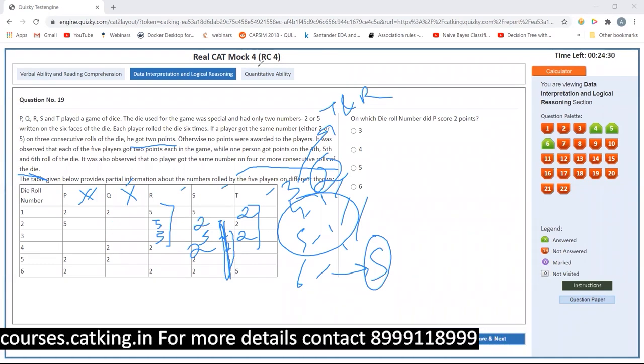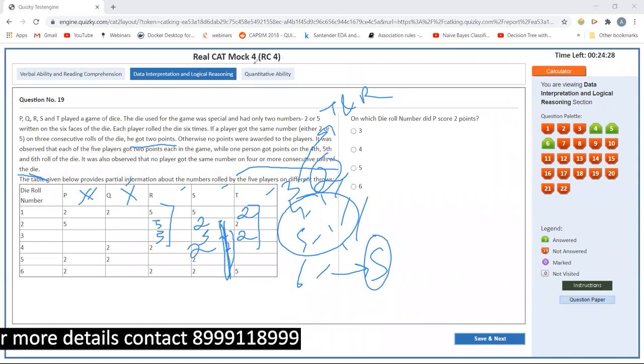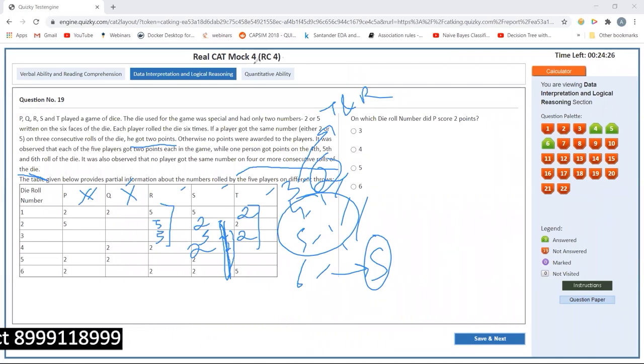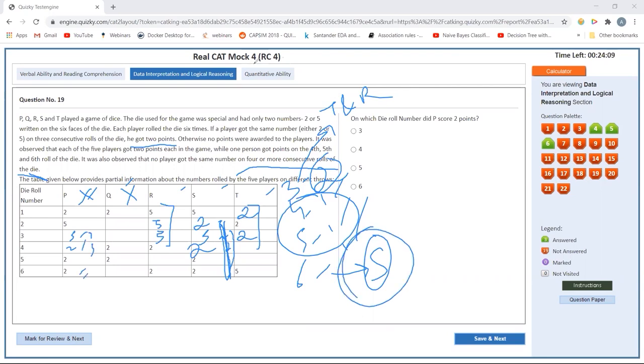So P, where can P score? P can score 5-5, then he can score in the fourth one, or if it is 5-5, 2-2-2, then he will score in the sixth one. It can be 5-2, or it can be 2-5. But if it is 2-5-2, then he will score in the sixth attempt, which S has already done, and only one person can score here. So it cannot be this.